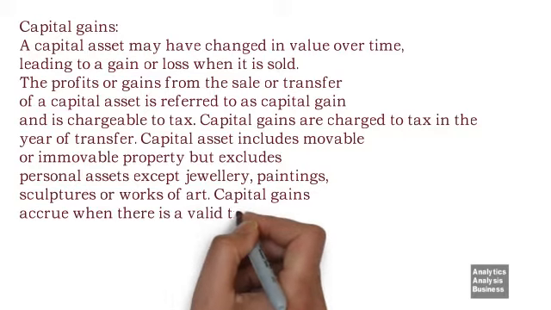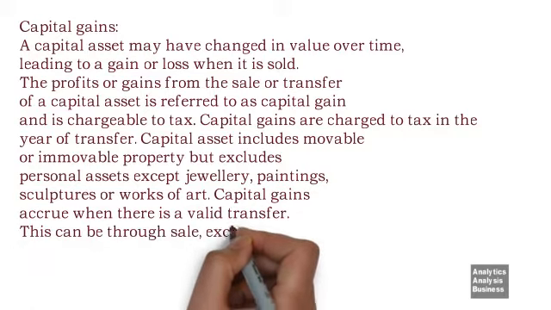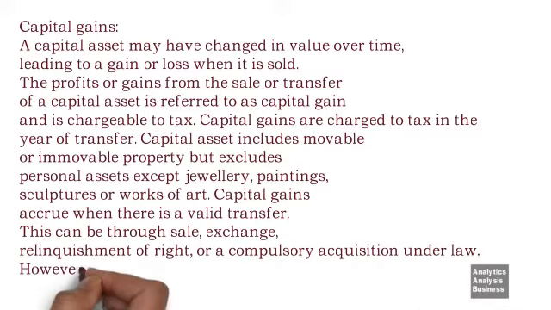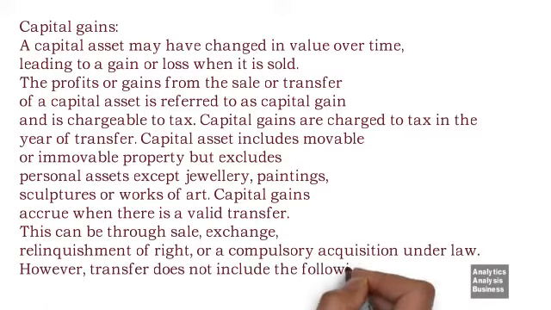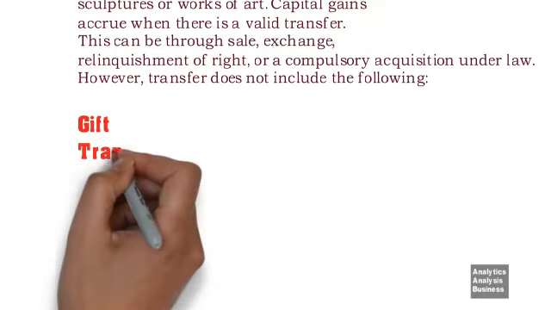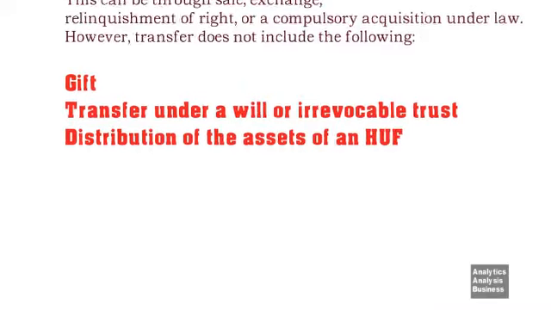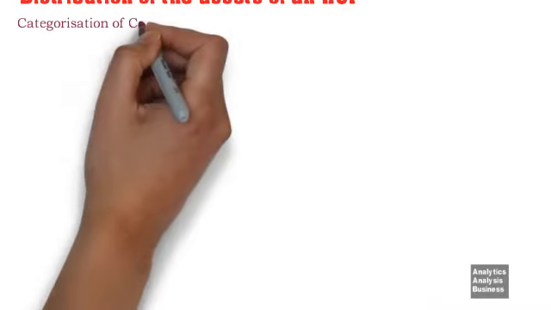Capital gains accrue when there is a valid transfer. This can be through sale, exchange, relinquishment of right, or a compulsory acquisition under law. However, transfer does not include the following: gift, transfer under a will or irrevocable trust, distribution of the assets of an HUF. Categorization of capital gains.